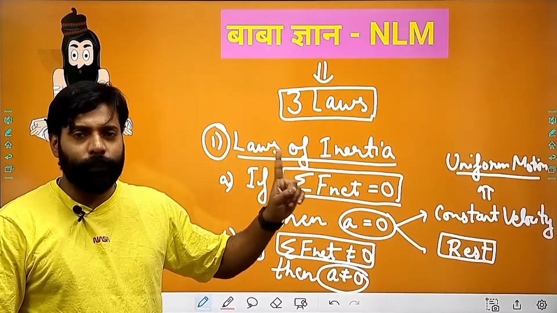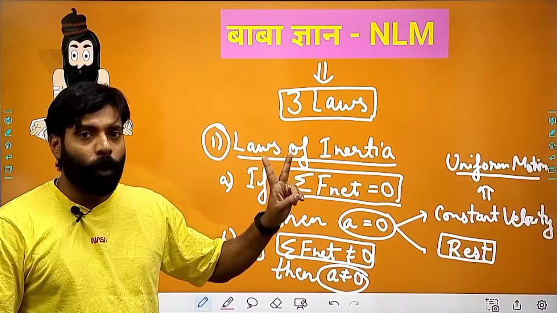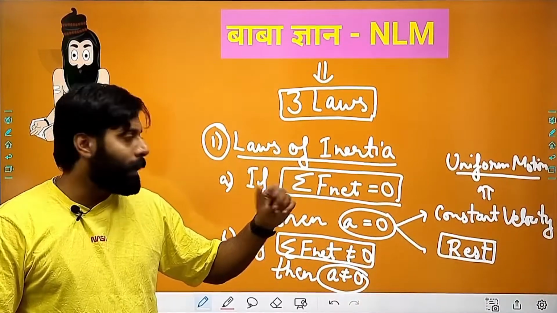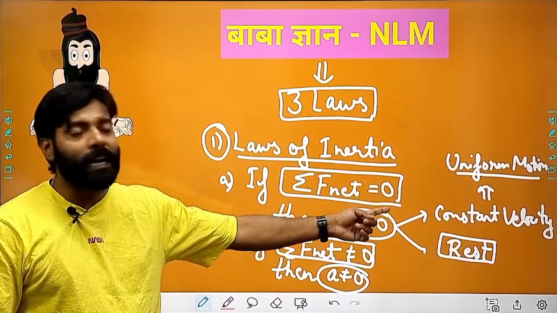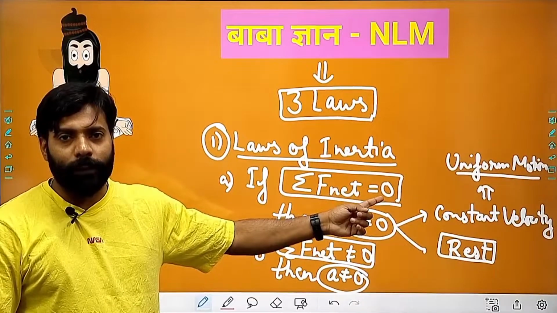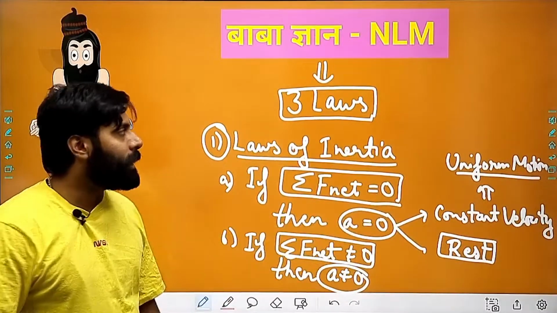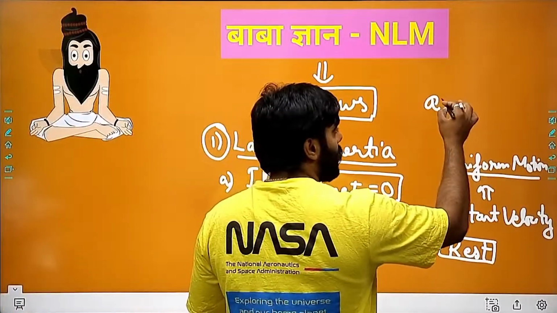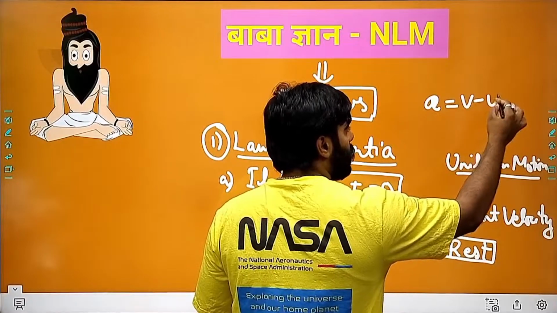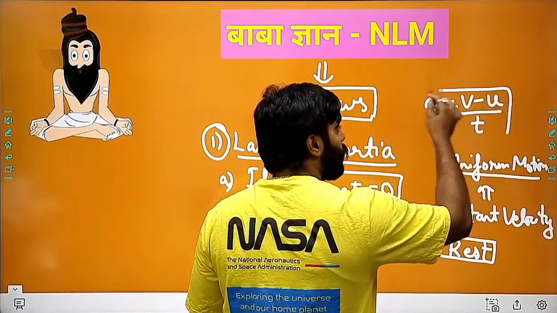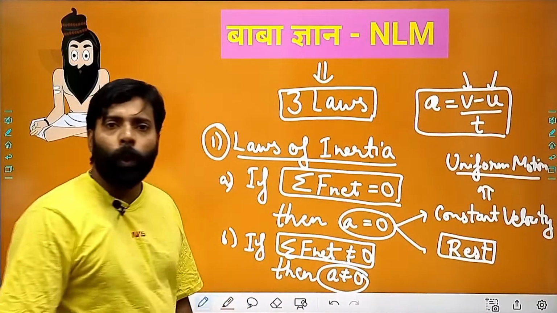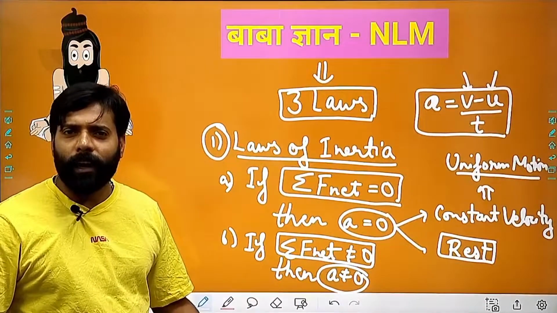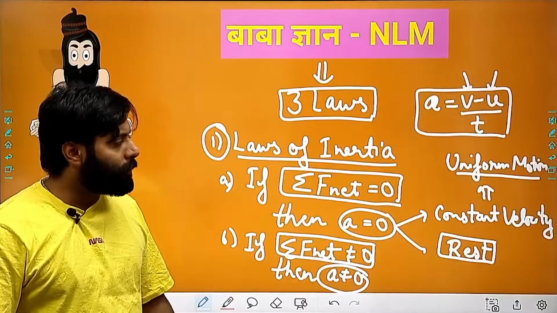F net is either equal to 0 or not equal to 0. If it is 0, it means acceleration is equal to 0, and zero acceleration signifies that the body either moves with constant velocity, meaning the velocity is not changing, as we know that acceleration is the rate of change of velocity. If velocity is not changing, then v is equal to u, delta v is equal to 0, and acceleration is equal to 0.